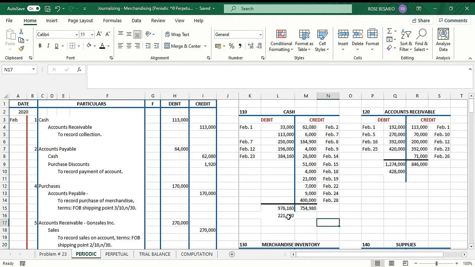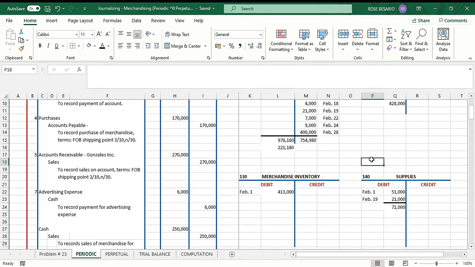The balance should be posted on the side which has the higher amount. Okay, so since debit has a higher amount, you post it there. Then also do your AR. So total debit is 1,274 and total credit is 846. And then get the balance. So it's 428,000.